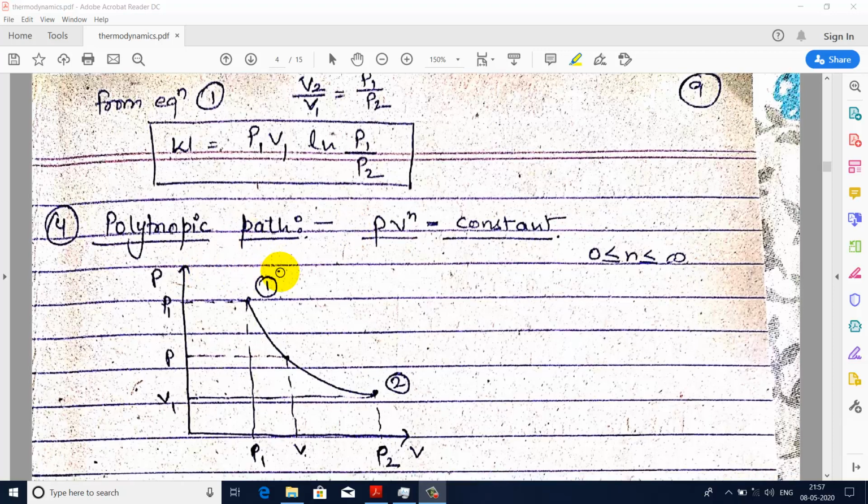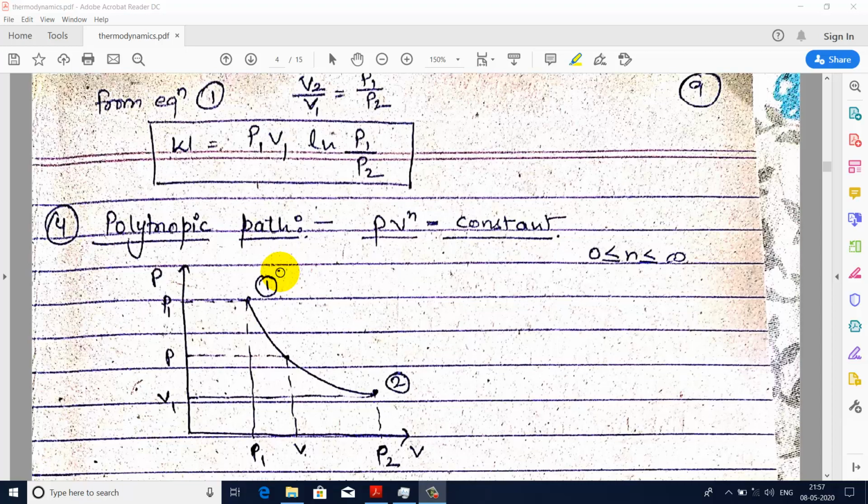Kiran Yadav. In the last lecture, we discussed the formula for work transfer in case of a closed system for isobaric, isochoric, and isothermal processes. Now, in this lecture, we will study the formula of work transfer for the polytropic process and for the adiabatic process. So first, we will study the polytropic process.